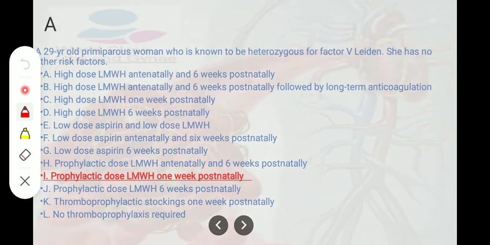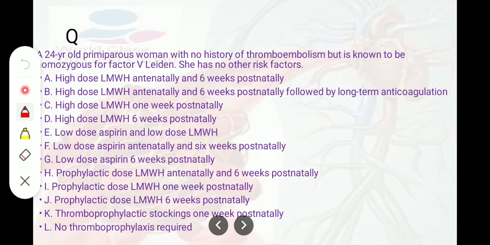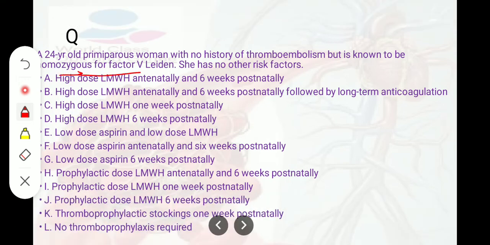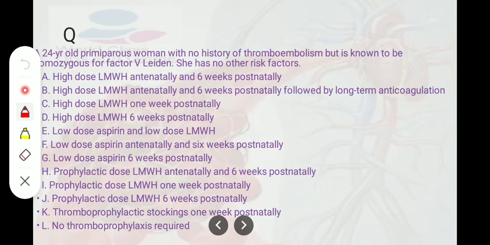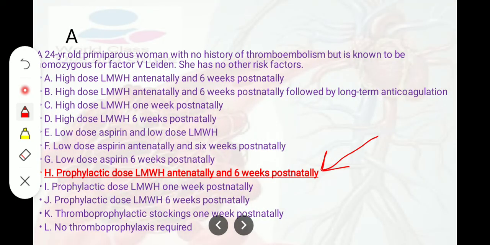Okay, now another question: a 24-year-old primiparous woman with no history of thromboembolism but known to be homozygous for factor V Leiden. She has no other risk factors. So the answer is prophylactic dose of low molecular weight heparin for 6 weeks postnatally. In the previous case, she was heterozygous for factor V Leiden. Now here she is homozygous for factor V Leiden.